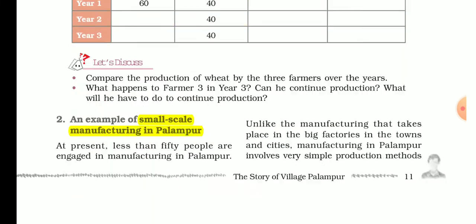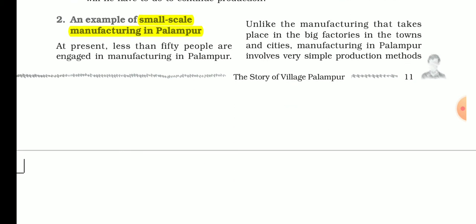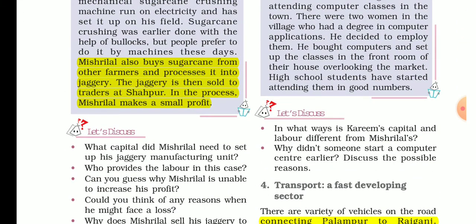And second is small scale manufacturing in Palampur. So I have sugarcane in my field. Okay, I have 2 acres where I planted sugarcane. So after that, what I will do, first I will take a machine to process the jaggery. Jaggery is called gur. To make jaggery, first I will take a machine which runs on electricity.